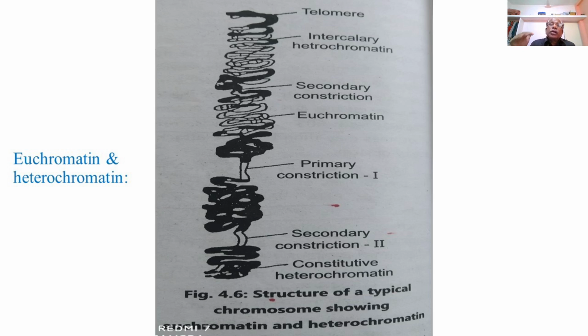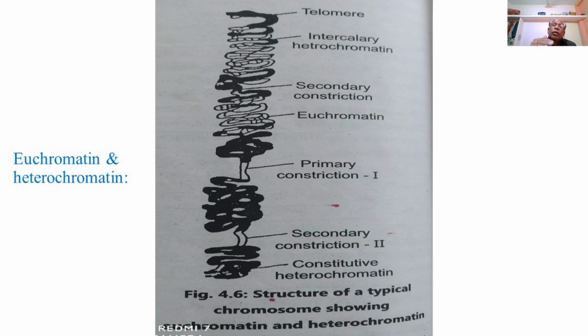Then again follows a secondary constriction. Secondary constriction, that is a second or another centromere which may be present in the chromosome so as to keep two chromatids together. Then follows again a loose form of DNA called euchromatin.